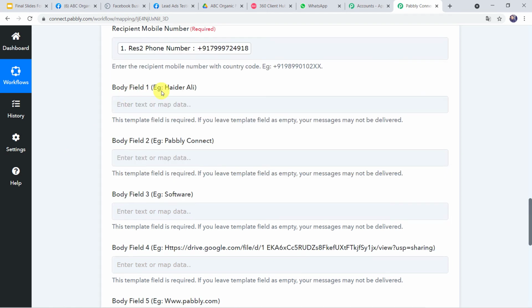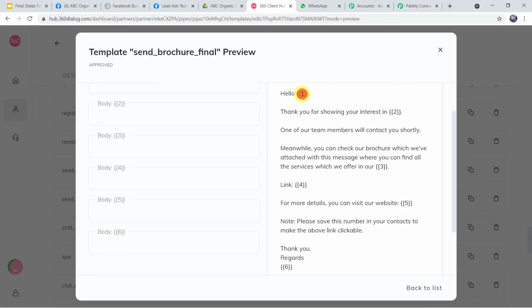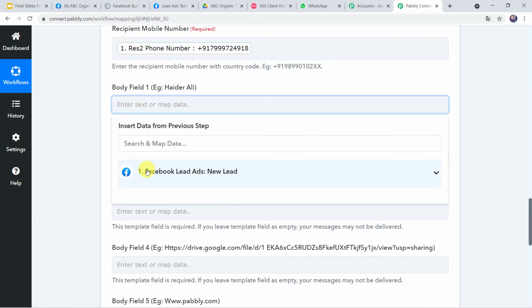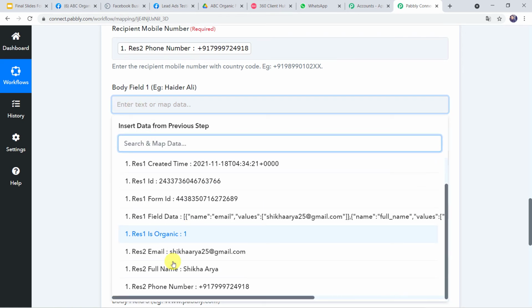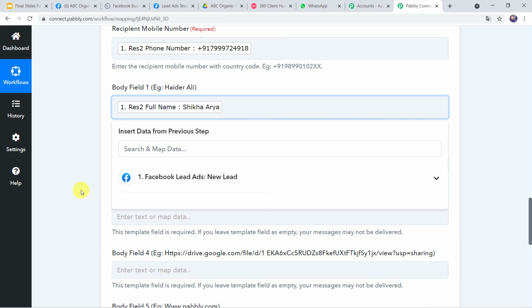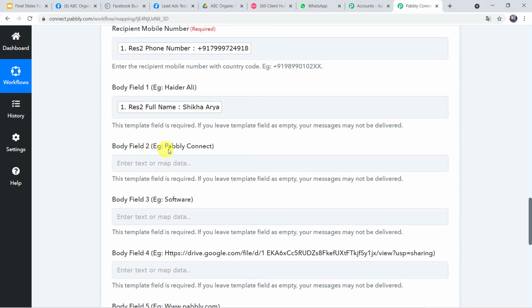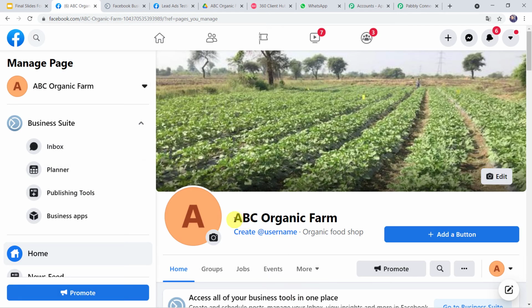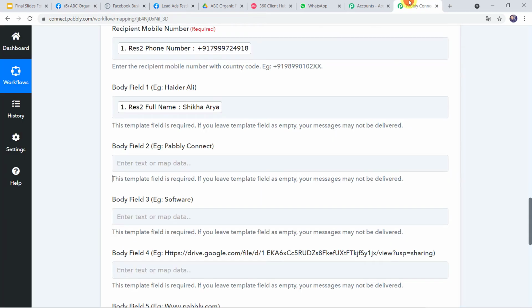Now body field 1, example Heather Ali. Here in the template body field 1, we require the name of the customer. So let's just map the customer name here from Facebook lead ads, and the customer name was Shikha Arya. Body field 2, example Pabbly Connect. Here in the template, thank you for showing your interest in, here your business name is going to come. So we have created the Facebook page named ABC Organic Farm. So we have to give the same business name here in Pabbly Connect.